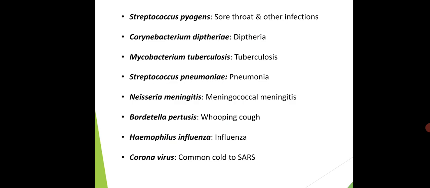The temperature is very high in that condition, and it is caused by the organism known as Streptococcus pyogenes.